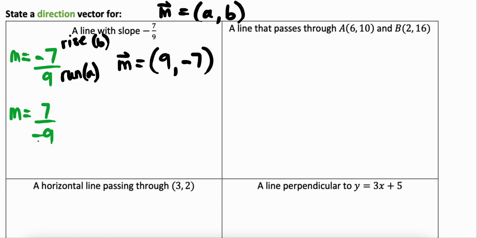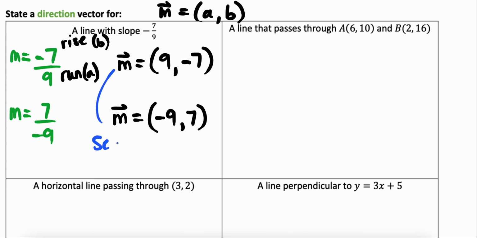If I put my negative in the denominator, my direction vector would be (-9, 7) this time. So these vectors are just scalar multiples of each other. And because they're scalar multiples of each other, they essentially represent the same vector, right? Just one is going to be pointing in a slightly different direction from left to right, but it's still going to be fine, okay?